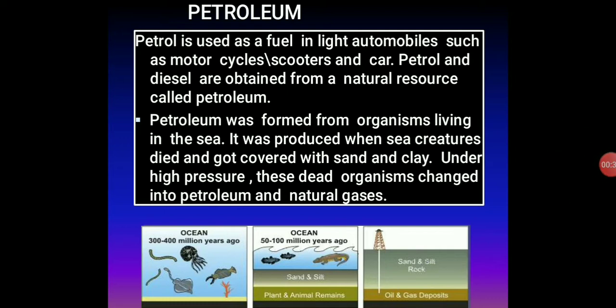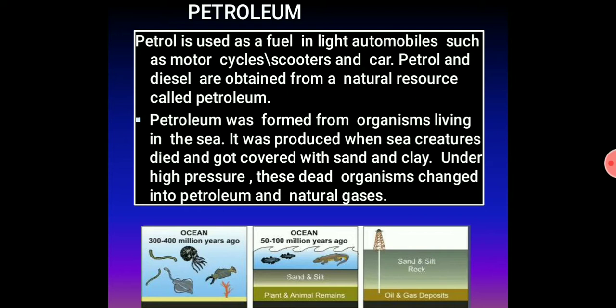So, dear students, we all know that petrol and diesel are so familiar to us. If you have a vehicle, you have visited petrol bunks to fill your vehicle with petrol or diesel. And you have also heard about a fuel called kerosene. There are so many products that we get from petroleum. Actually, petroleum is a word given to a black color liquid which is extracted from the sea.